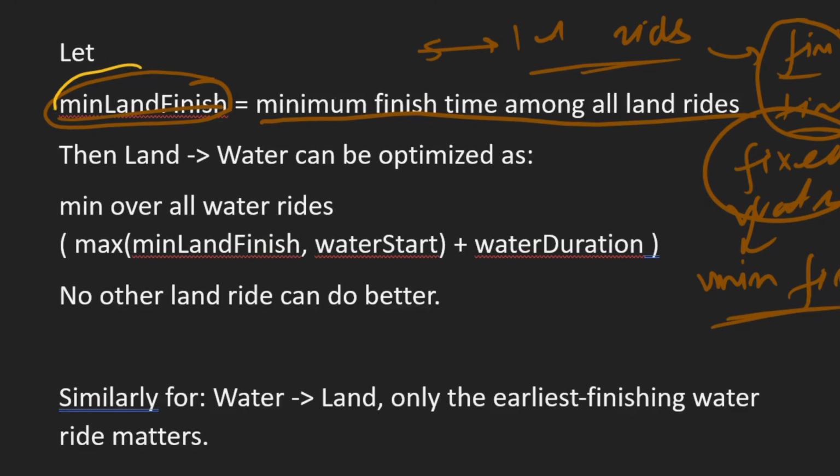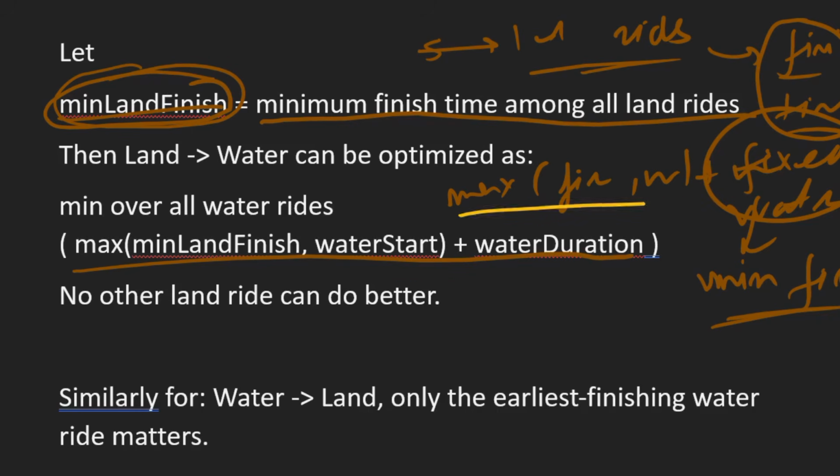Our finish time was the maximum of land finish comma water start, plus water duration. To minimize this expression, we have fixed the water ride, so this value is fixed, and we need to minimize the other, and that will be the minimum land finish, right?